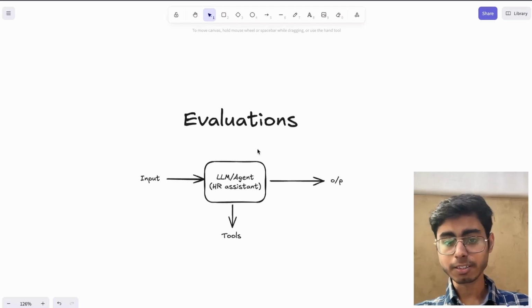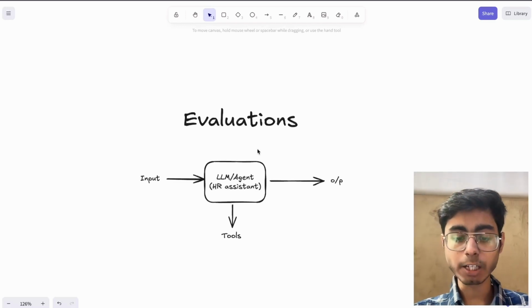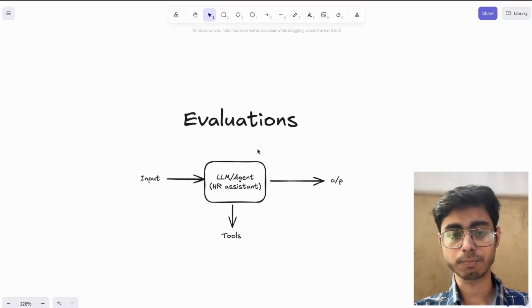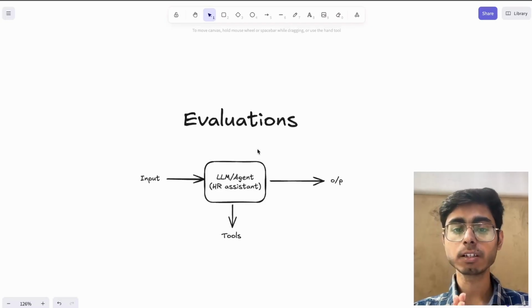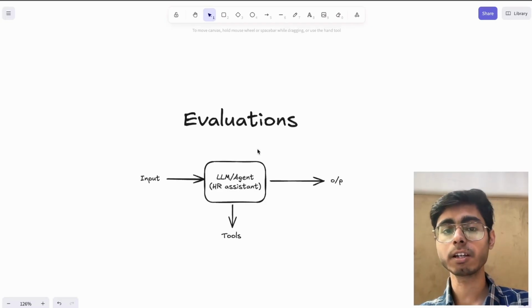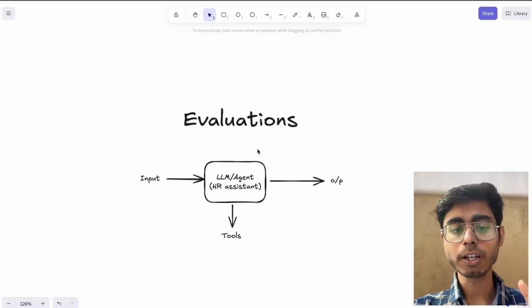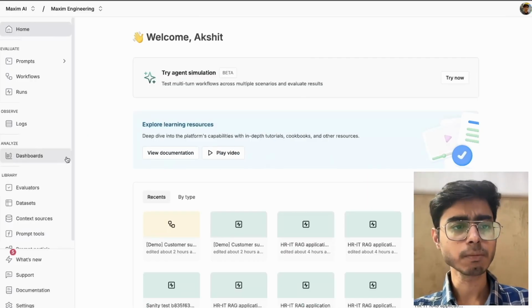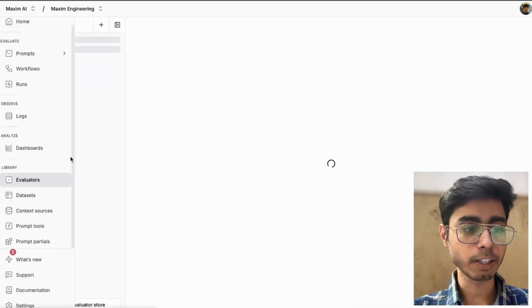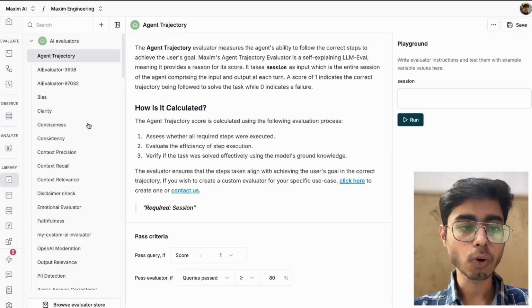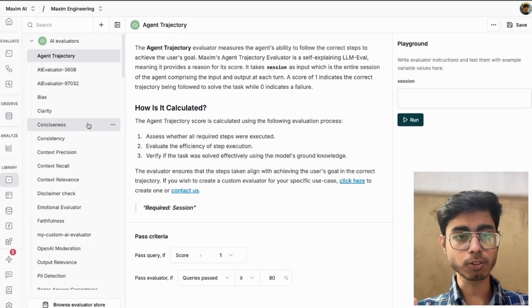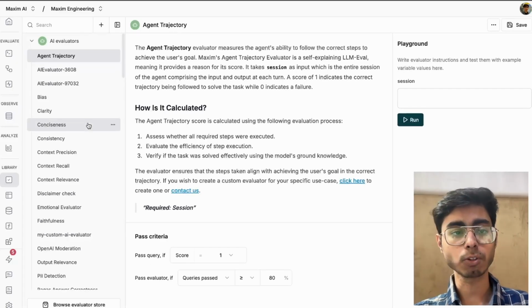So in simple words, these evaluators are used to evaluate the output of your AI systems, whether they are doing the right task, whether they are doing the task in the right way, or whether the output you are generating is as expected or not. So let me show you one portal. This is Maxim, and if I go to evaluators, these are all the evaluators. Definitely Maxim is not the only platform, there are many other platforms also, right?